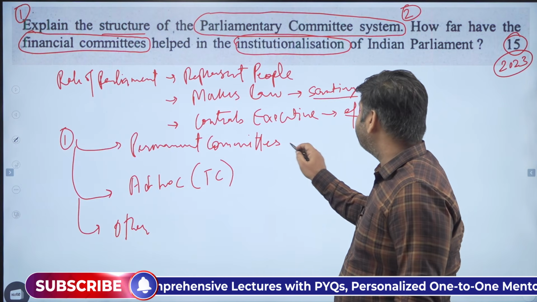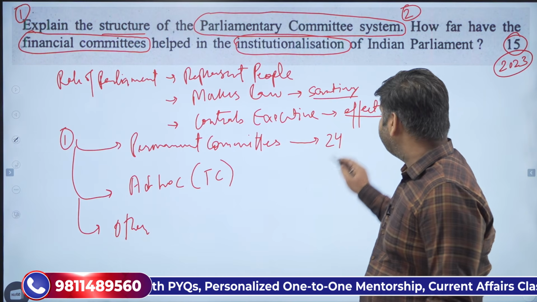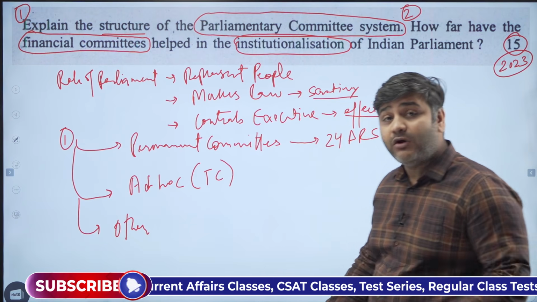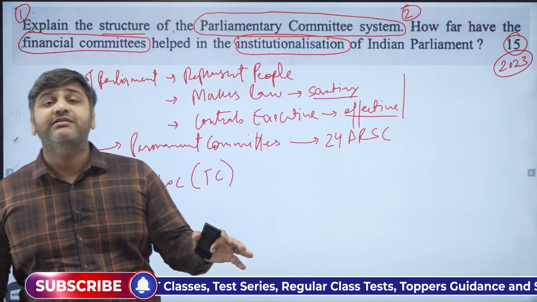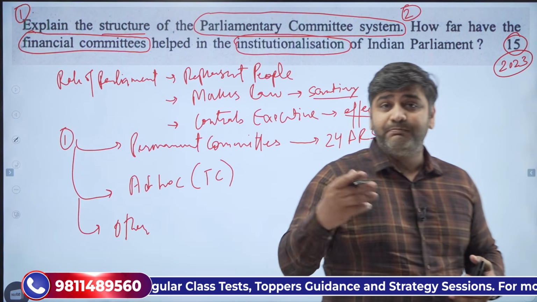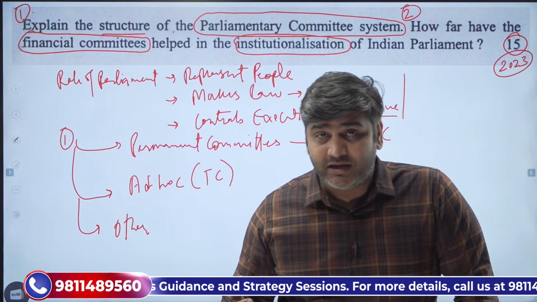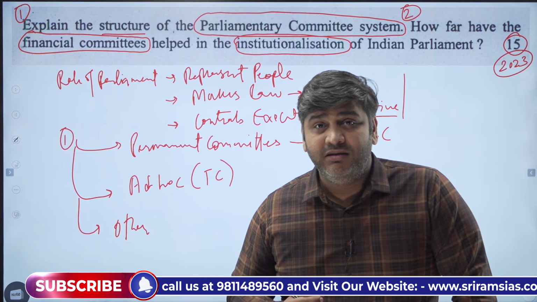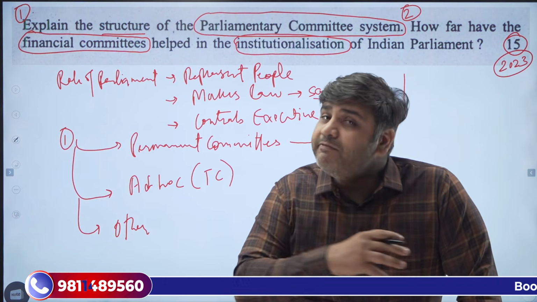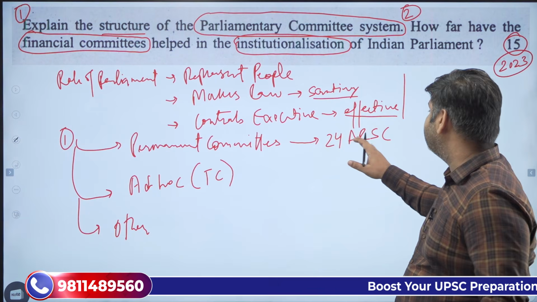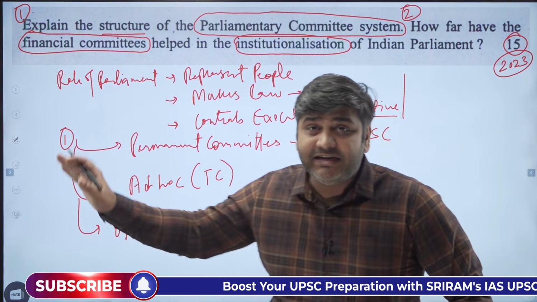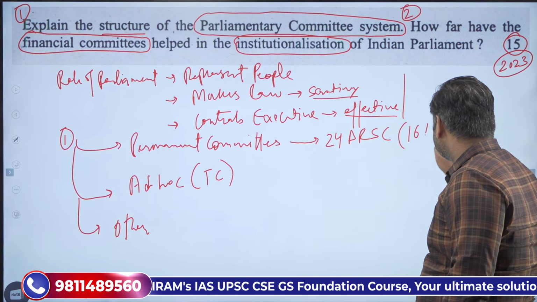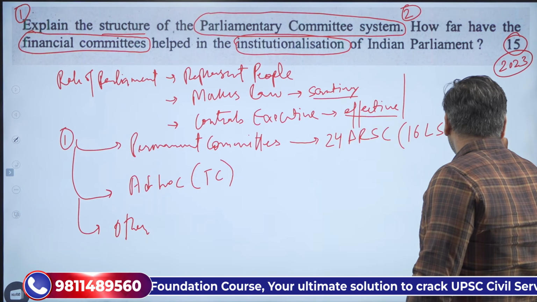So permanent committees, if you look, there are around 24 departmental related standing committees, which scrutinize everything related to the kind of expenditure which a particular ministry is doing, the bills, how much demand they are making, and the reports which they are submitting. Everything related to ministries is looked after by these 24 departmental related standing committees. Can you imagine? Now 16 are under Lok Sabha and 8 are under Rajya Sabha.